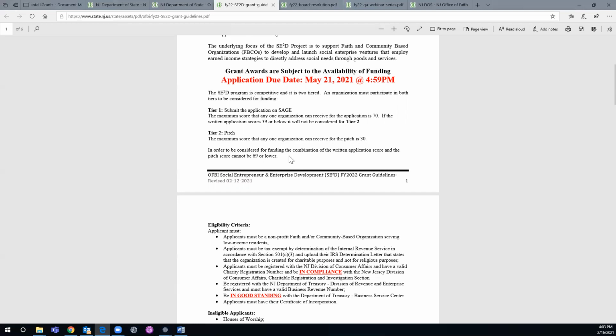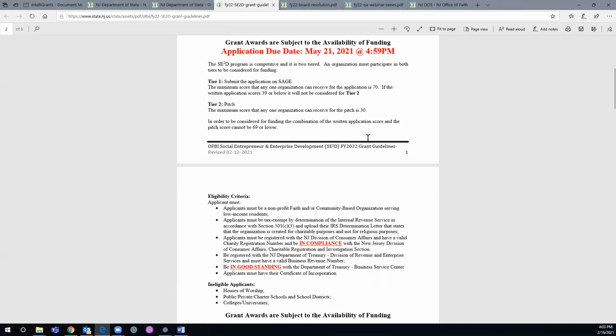In order to be considered for funding, the combination of the written application score and the pitch score cannot be 69 or lower. That's why if you score a 39 on the written and you score a 30 on the pitch, your maximum score is 69. So you can't get recommended for funding. So if you score a 39 or lower, you're not even going to be asked to come to the pitch.